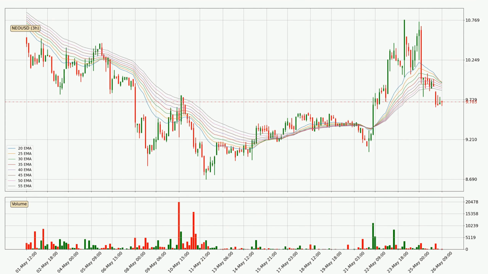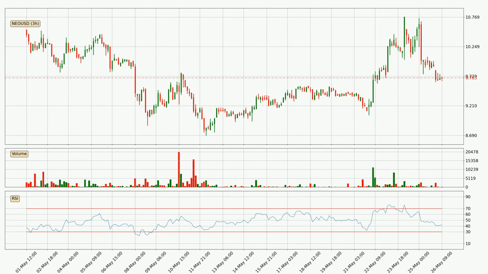Looking at the 3-hourly exponential moving averages, the current price went below the 3-hourly ribbon, so you should see if the price can jump back above the ribbon or it will play as a resistance to the upside, currently at around 9.85. Looking at the 3-hourly Relative Strength Index, the current 3-hourly RSI is at 42, so there are currently no signs of the crypto being overbought or oversold.